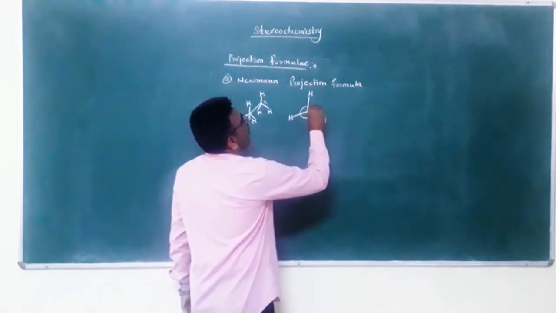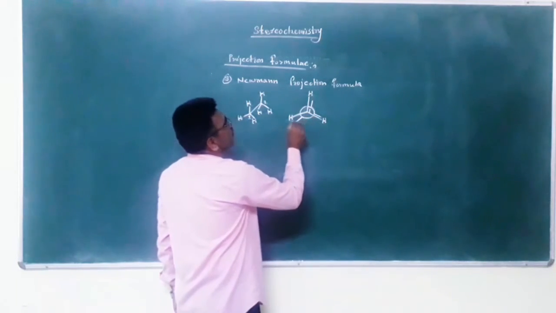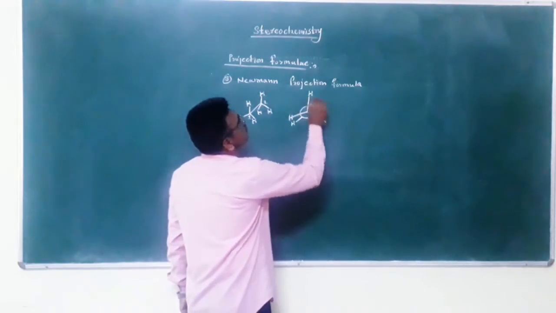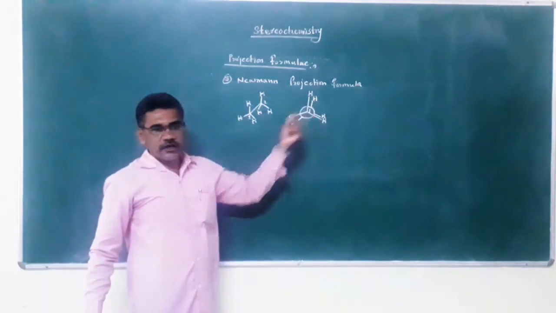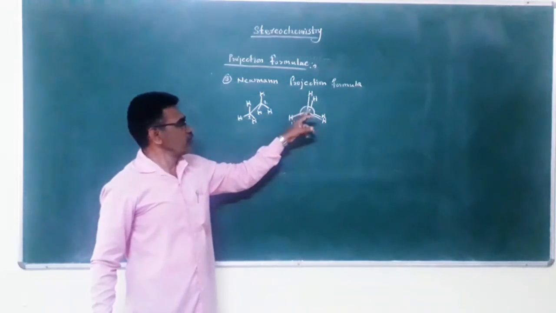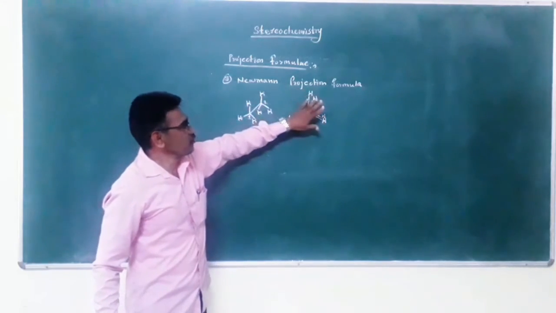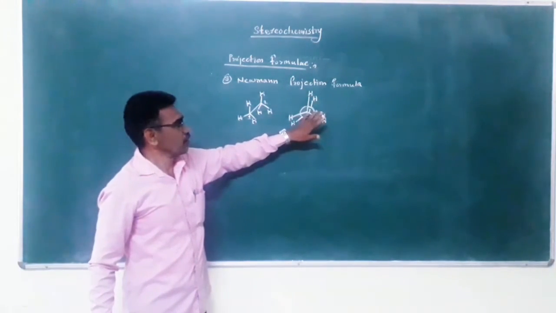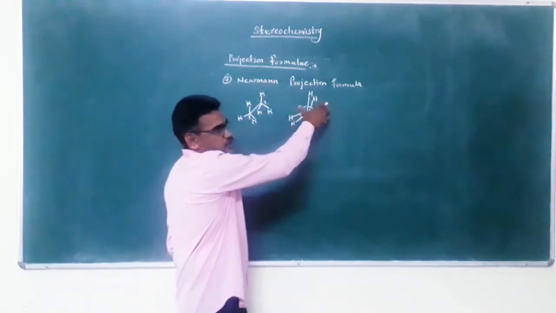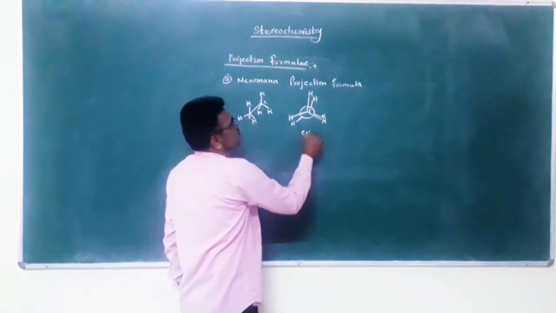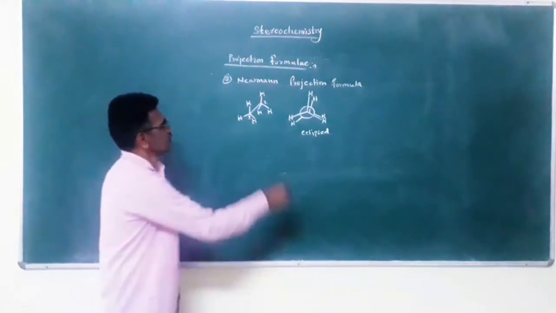Next, below this, carbon number 2, here and here. Carbon number 1 is in front of the observer, but carbon number 2 is at the back side of carbon number 1, and therefore this is the example of the Newman projection formula, and this is the eclipsed Newman projection formula.